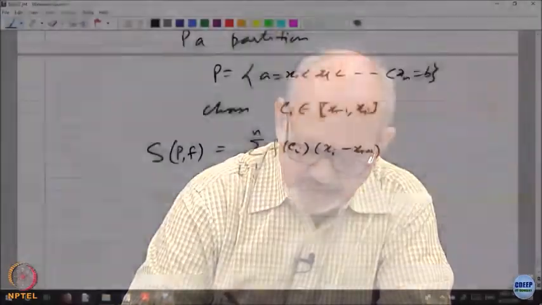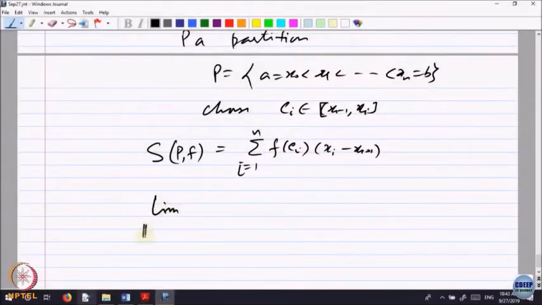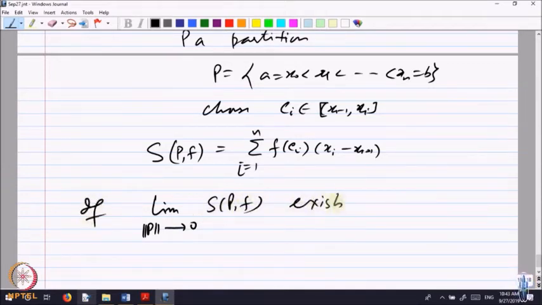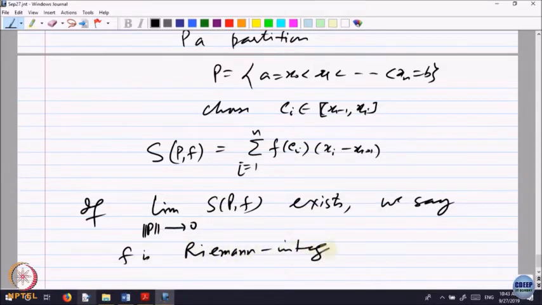So, look at this and look at the limit, norm of P going to 0, make the partition finer and finer, S P F. So, if it exists, we say f is, now we will call it as Riemann integrable. If this limit exists. So, what is the meaning of this limit exists? Concept of a limit again, but norm of P going to 0. What is the meaning of saying that the limit exists?